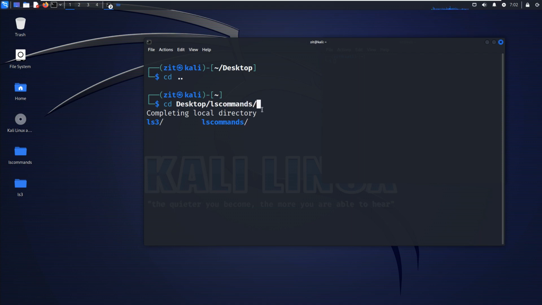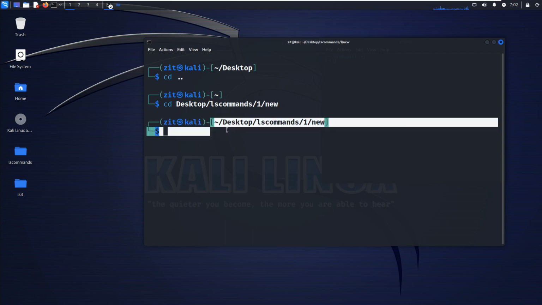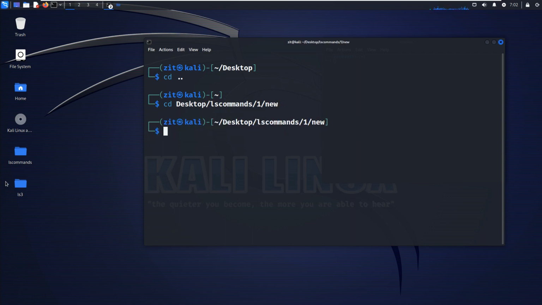After this, I think 1, and after 1, new. I'm coming directly to the new folder. Now I'm in new. You see here I'm in new, 1, commands, desktop. I will show you the path. See this, follow this path.